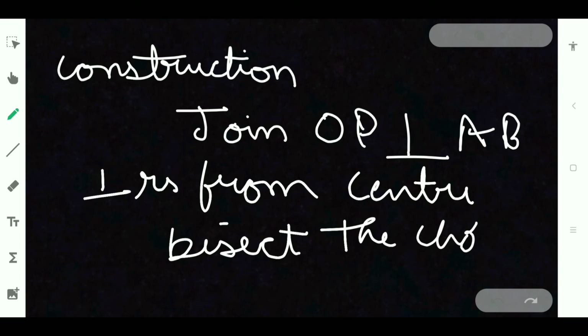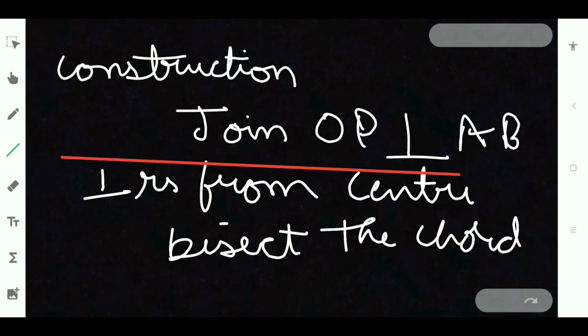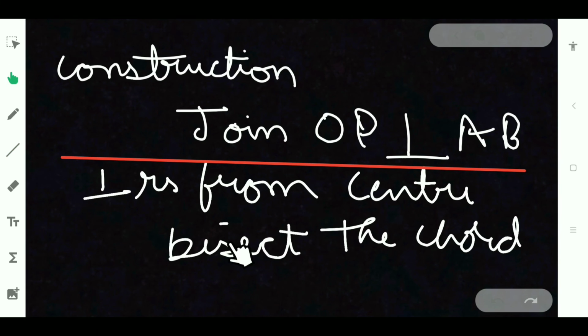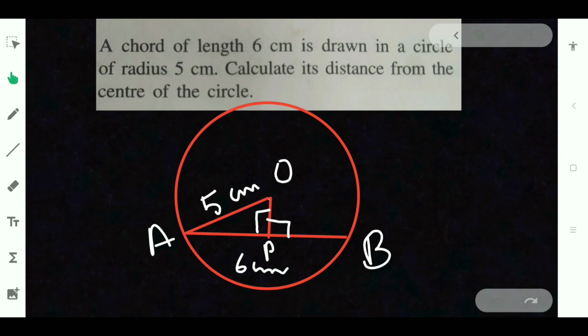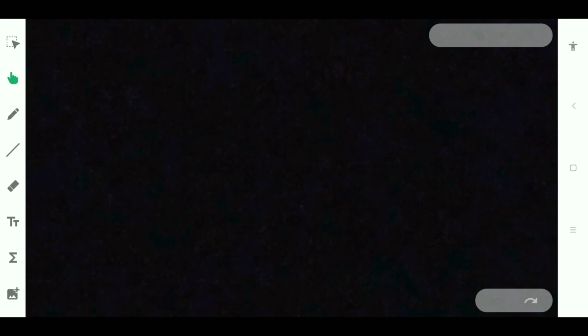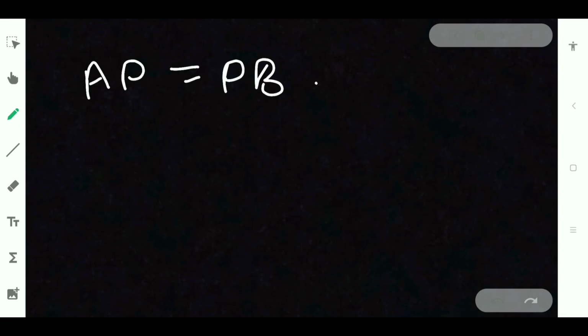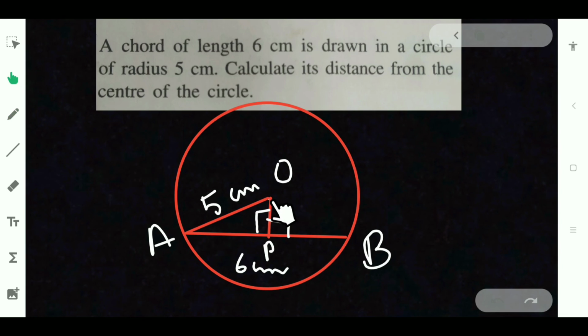Perpendiculars from center bisect the chord is nothing but AP will be equal to PB. What they asked is this distance.